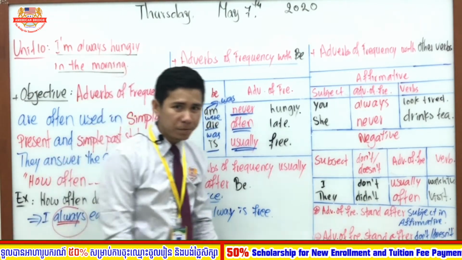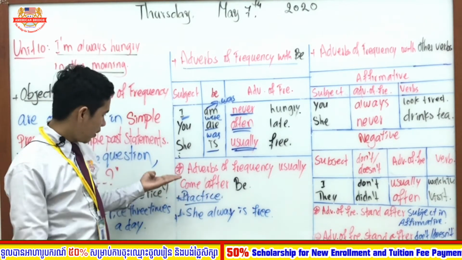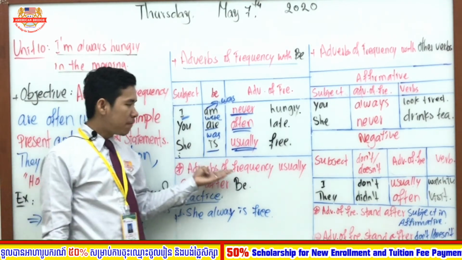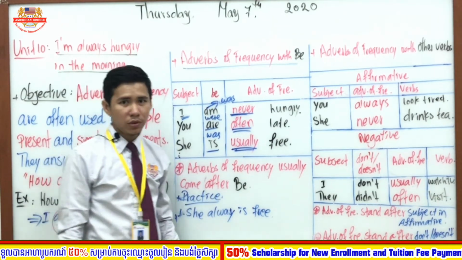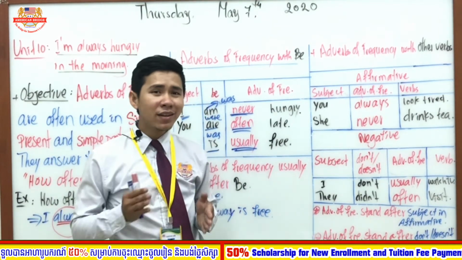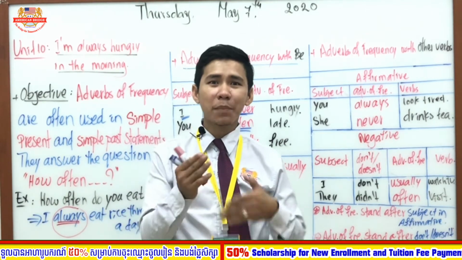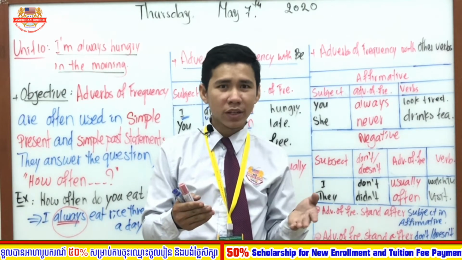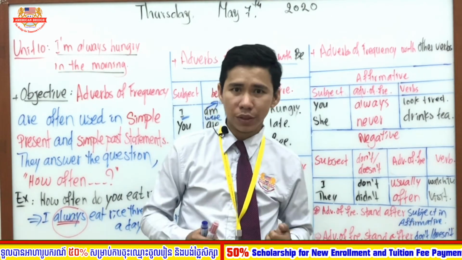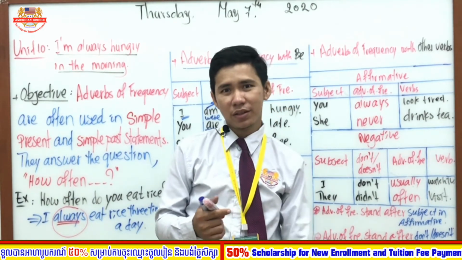Okay, all right. So look at the sentence under our column. They say that adverbs of frequency usually come after be. So when you see a sentence with to be in it, adverbs cannot stand before to be. It must come after to be.